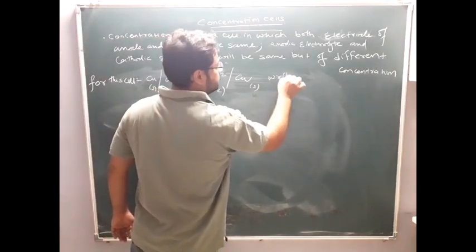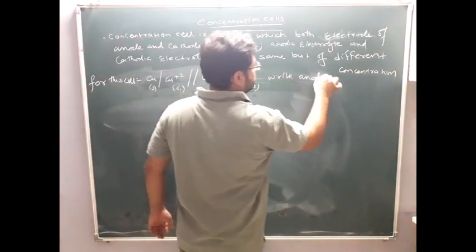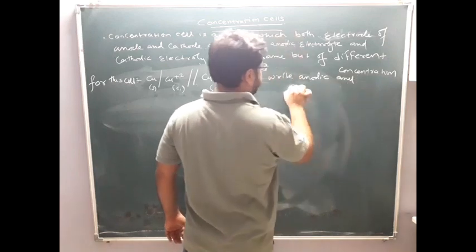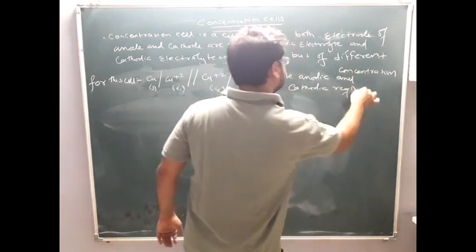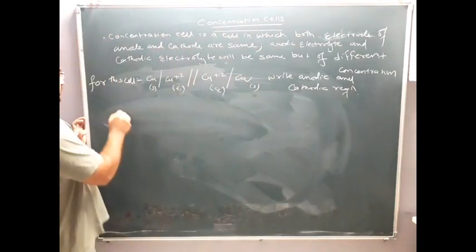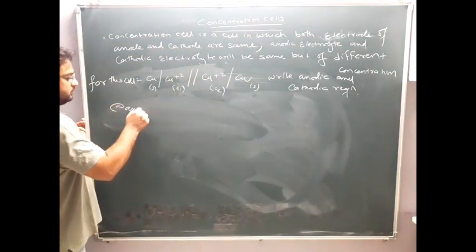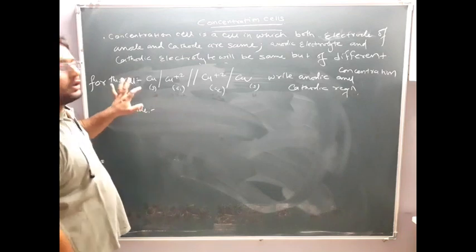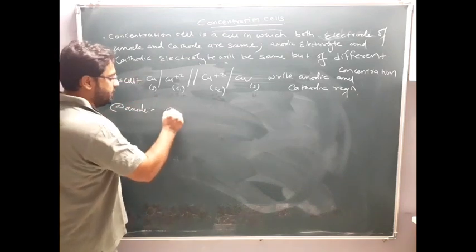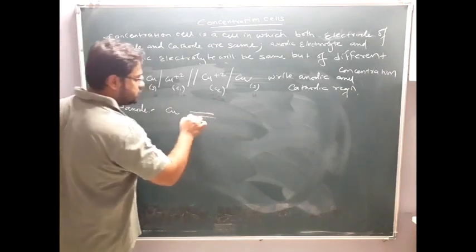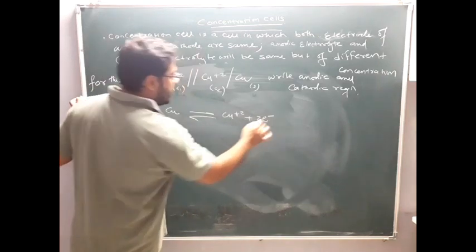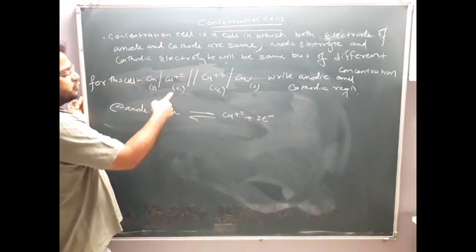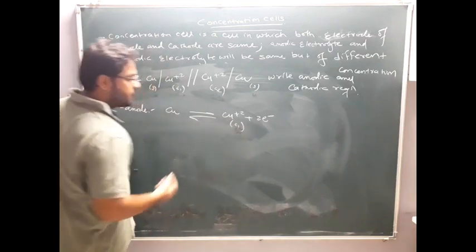Now see here, at the anode, who is at the anode? Here copper is at the anode. So copper will undergo oxidation. It will lose 2 electrons: Cu gives Cu+2 plus 2 electrons. And here the concentration of Cu+2 is C1.